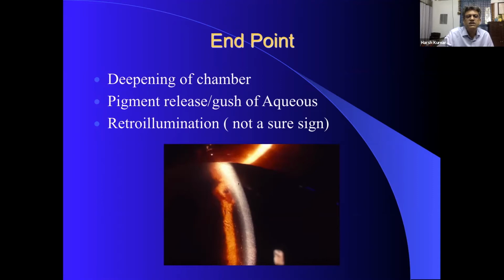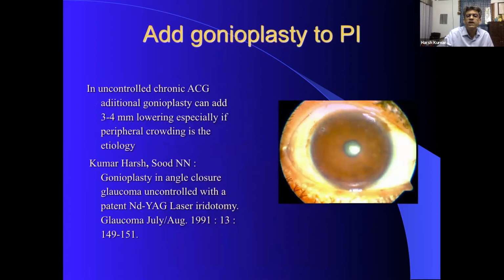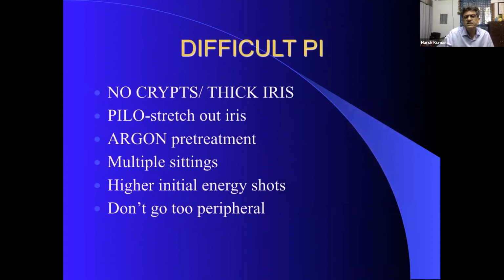Do it leisurely. The end point is sudden deepening of the chamber, pigment release, gush of aqueous. Retroillumination is not a sure sign. Be careful about that. If we have done a PI in a chronic angle closure case, and we see that some of the areas of the angle are closed and some are partially closed, you can go ahead and do a gonioplasty also, which I'll tell you how to do, which can also lower the pressure by 4 to 6 millimeters in these cases.